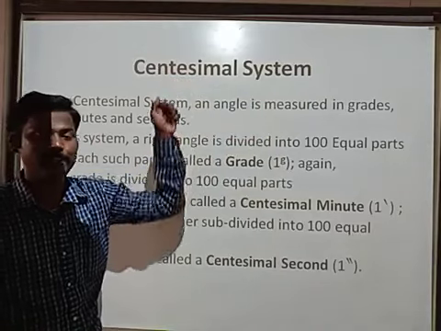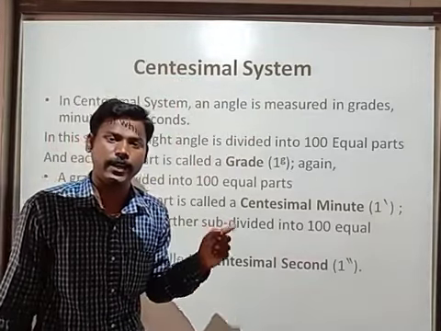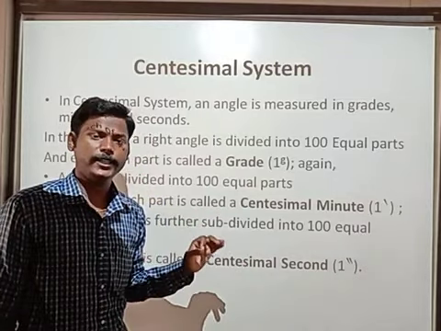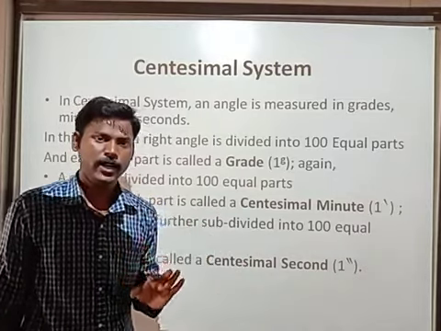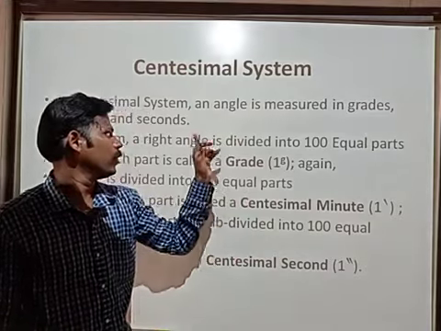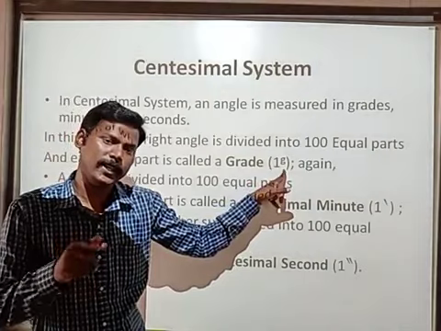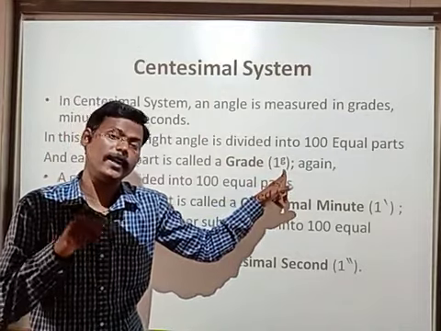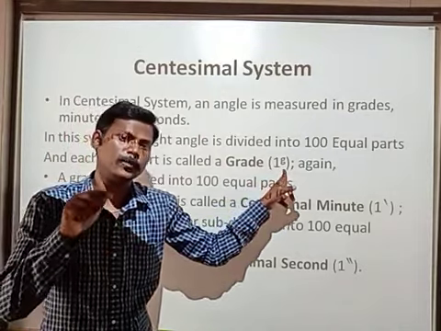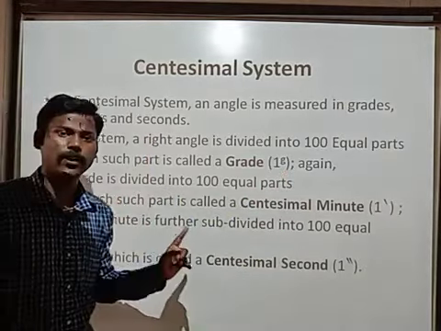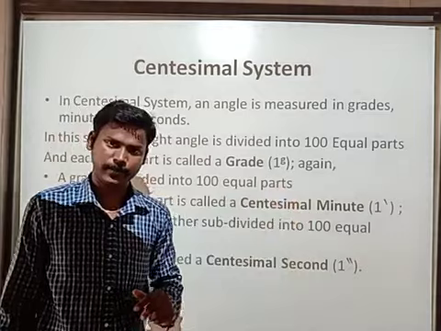A complete rotation is divided into 400 equal parts, and each part is called a grade. 2 grades means 2 with small g above, 3 grades means 3 with small g above, 100 grades means 100 with small g above. So in this system, a right angle equals 100 grades.